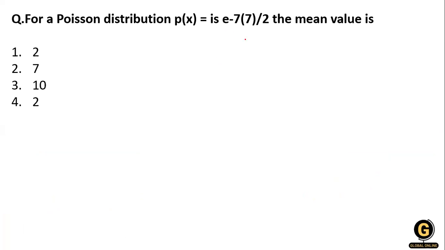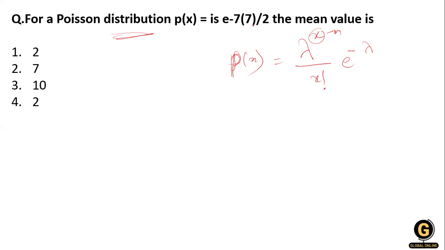We have already seen its formula: P(x) equals e to the power minus lambda, lambda to the power x, divided by x factorial, where lambda is the mean.